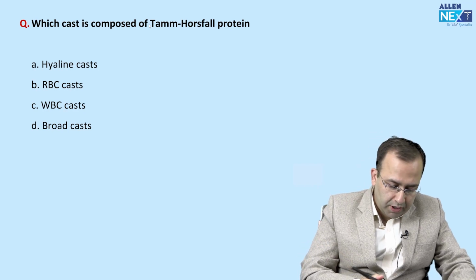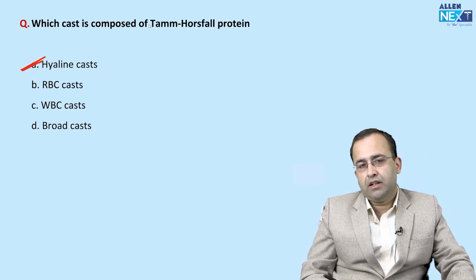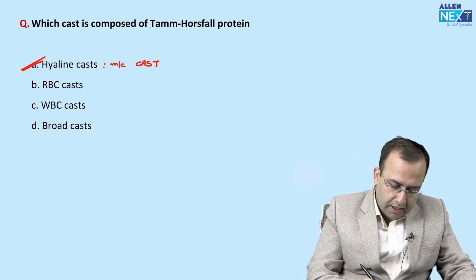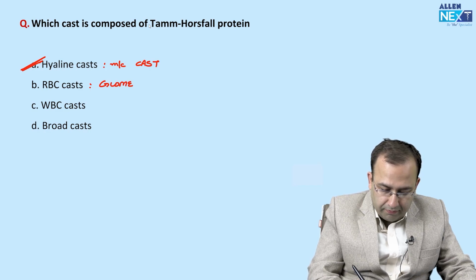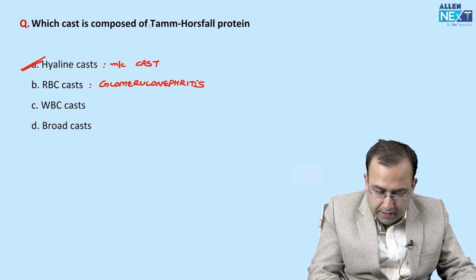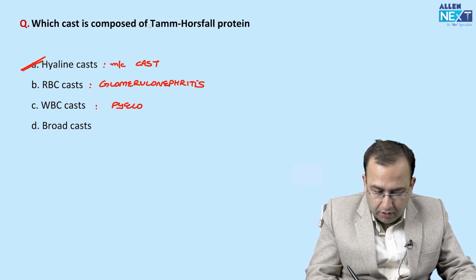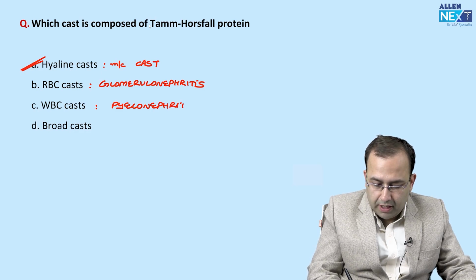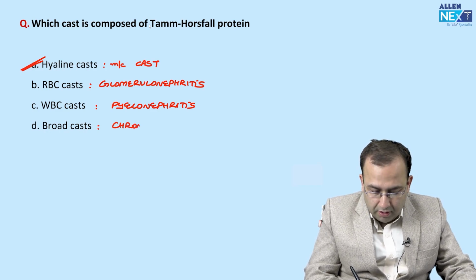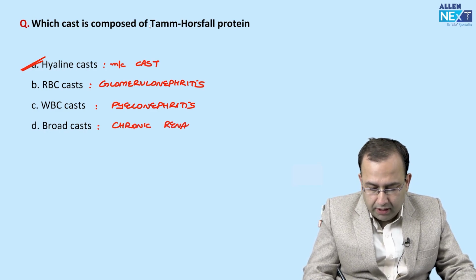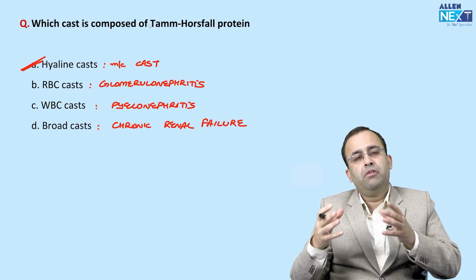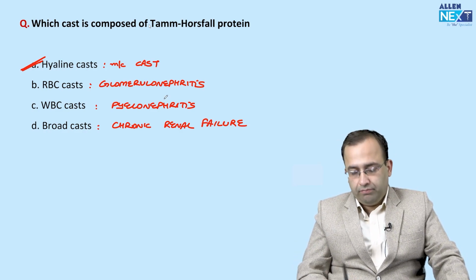Which cast is Tamm-Horsfall protein? Hyaline cast. It is the most common cast found in urine. RBC casts are seen in glomerulonephritis, versus WBC casts, which are seen in pyelonephritis. Obvious: WBCs are coming in, that means infection is occurring, pyelonephritis. Broad casts are a feature of chronic renal failure. In chronic renal failure, the tubules are dilated, in turn leading to formation of broad casts.